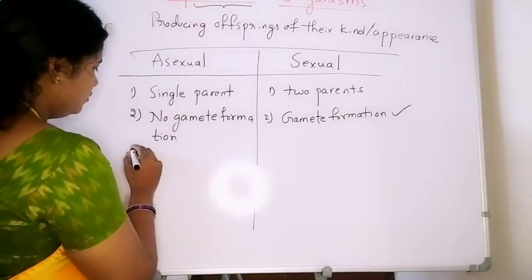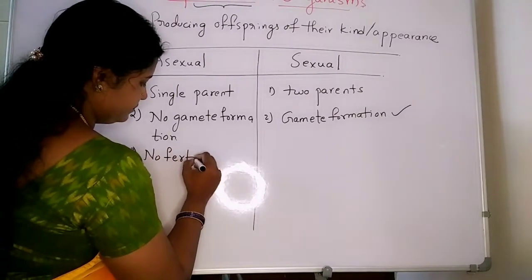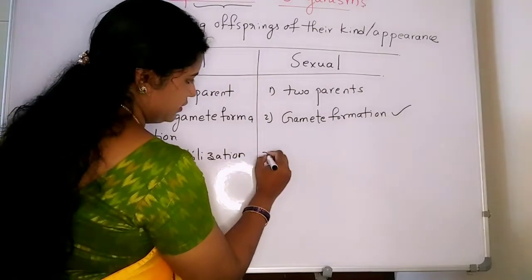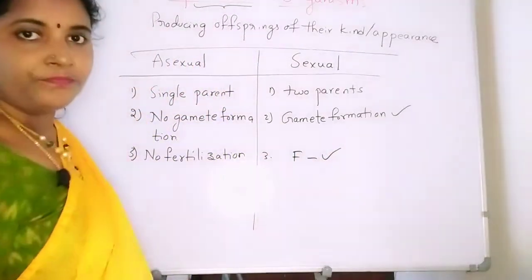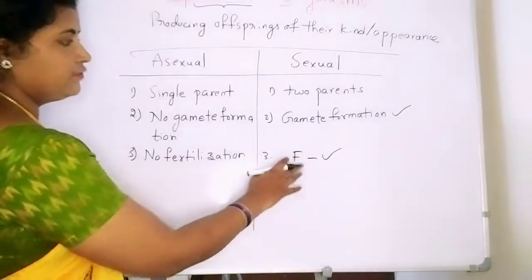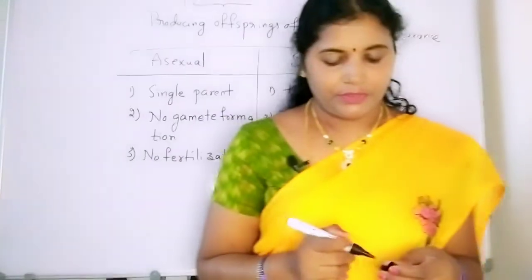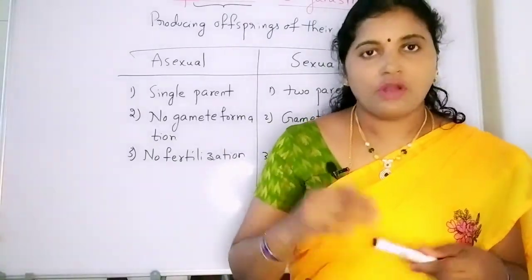No fusion of gametes, no fertilization in asexual reproduction, and here the fertilization takes place, okay. So in asexual reproduction, one parent is enough to produce the offsprings. How, we'll see now.